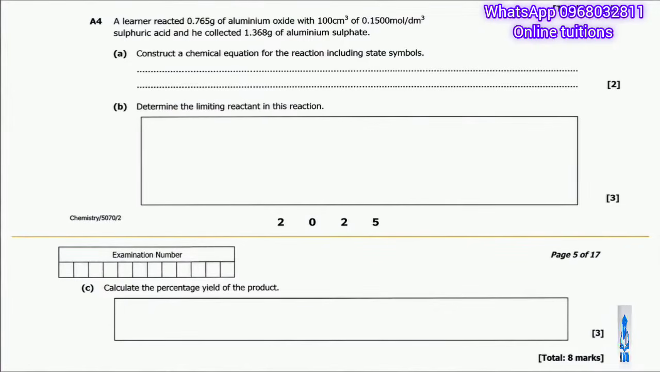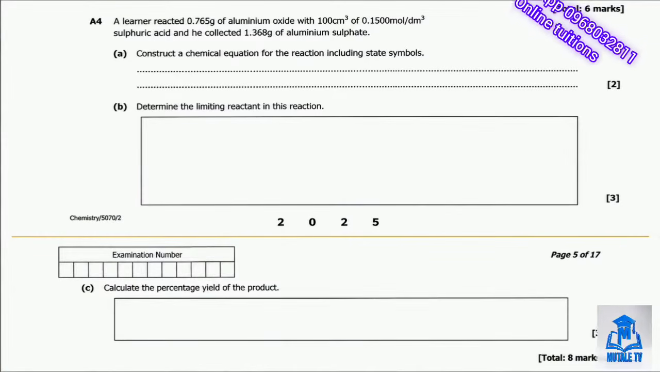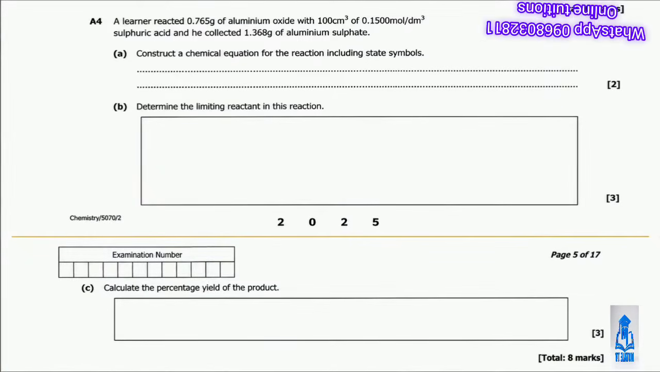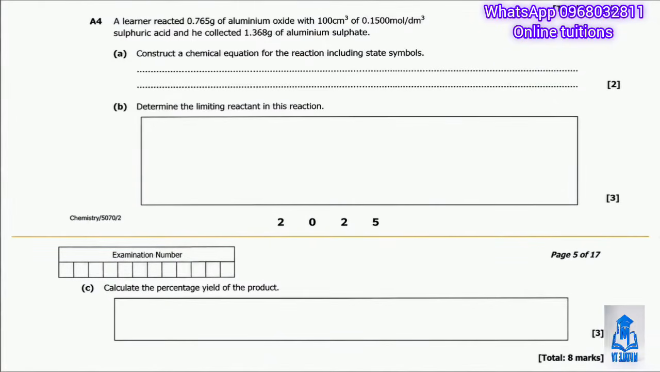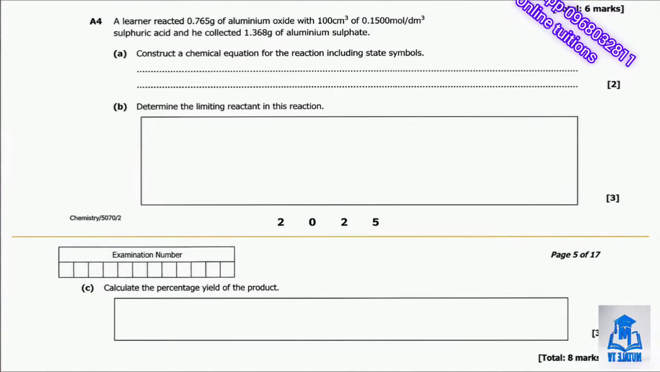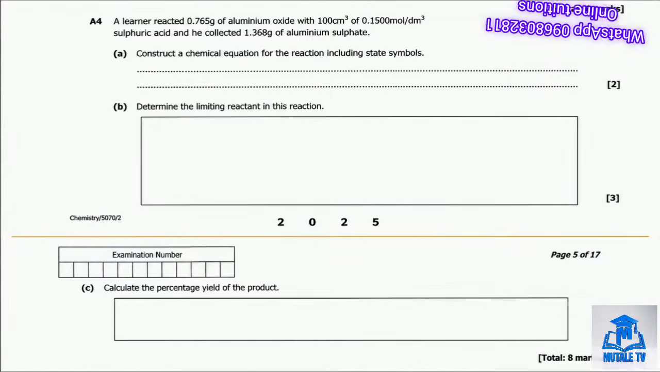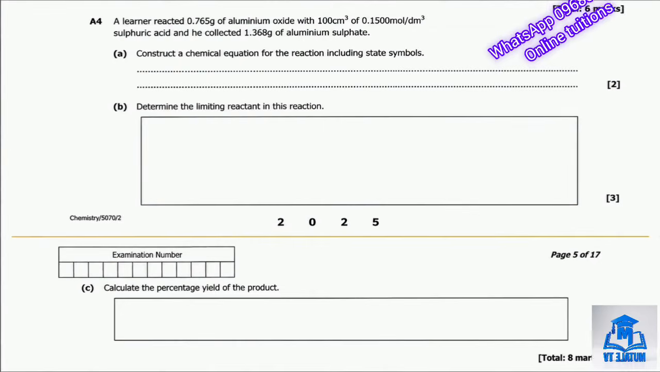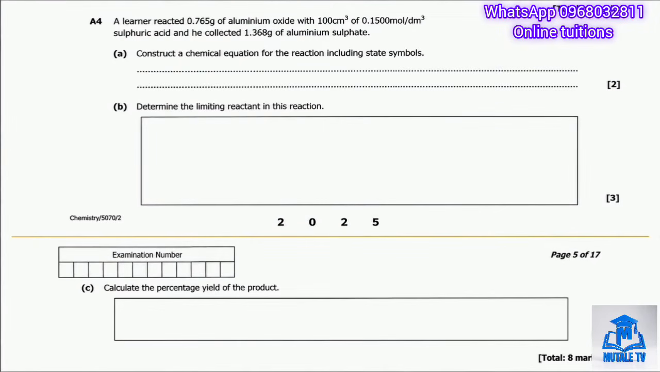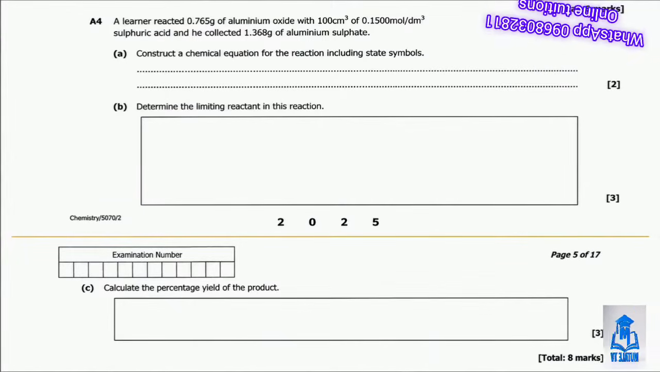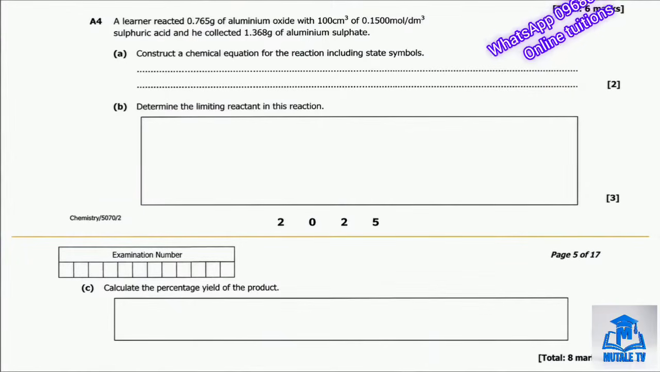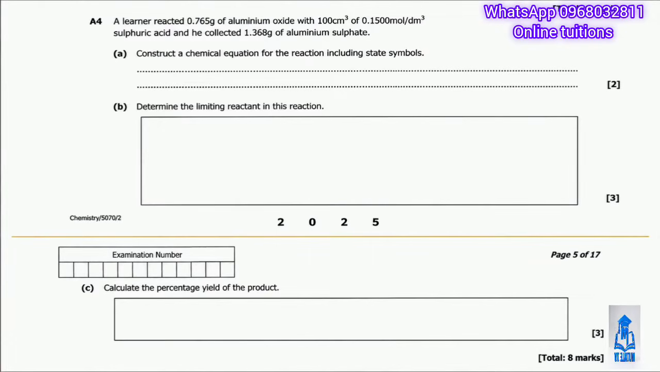Question A4 tells us that Elena reacted 0.765 grams of aluminium oxide with 100 cubic centimeters of 0.1500 moles per cubic decimeter of sulfuric acid and collected 1.368 grams of aluminium sulfate. Part A asks us to construct a chemical equation for the reaction, including state symbols.